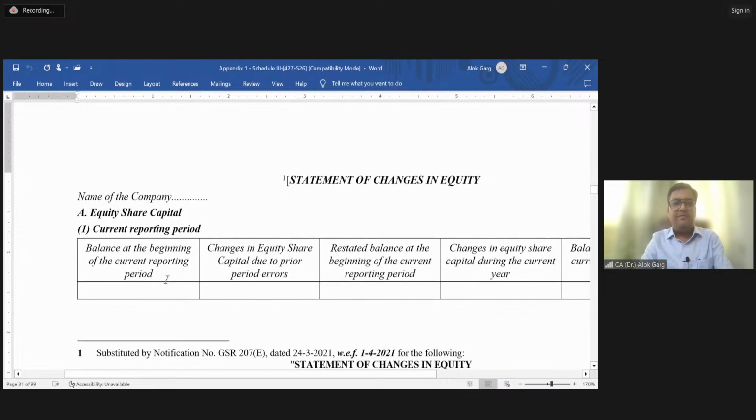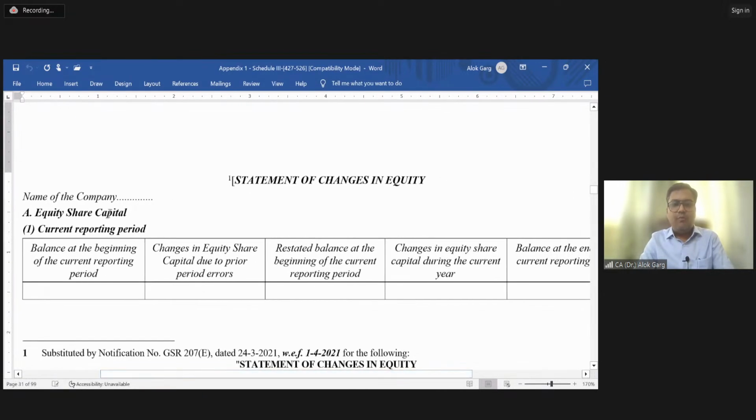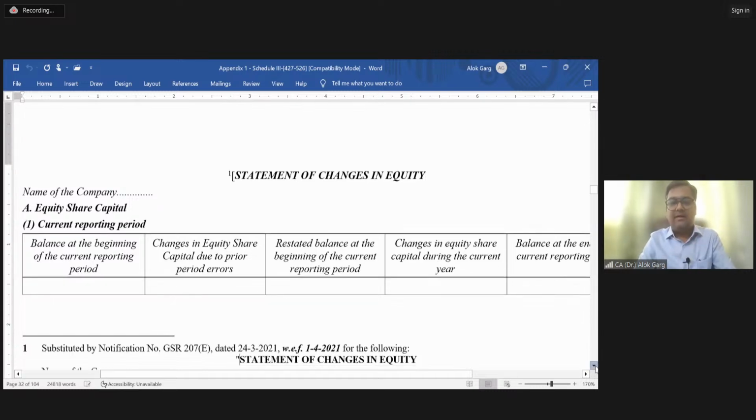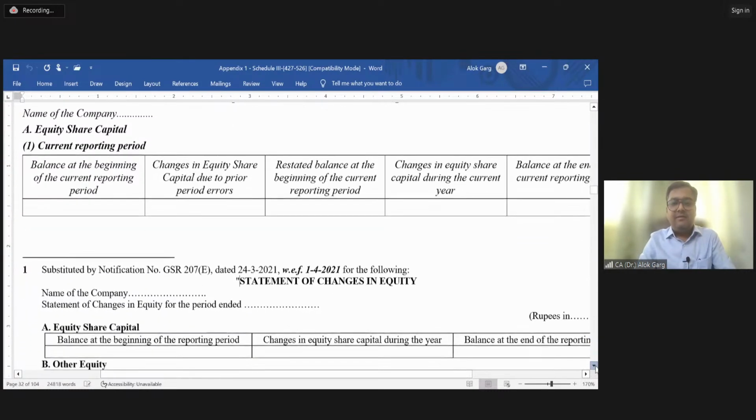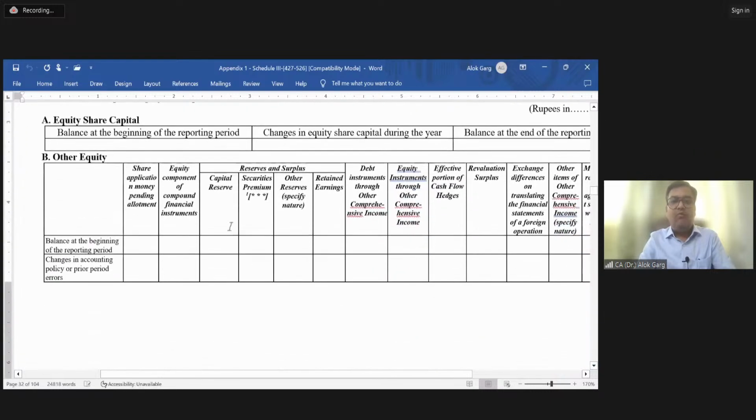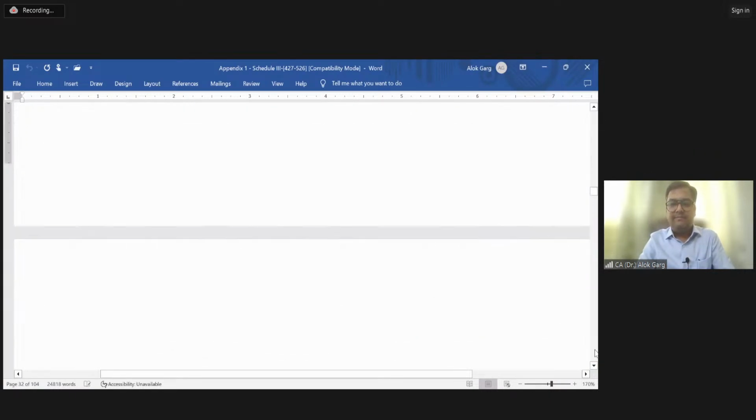Then there is a statement of changes in equity. You can see that in the statement of changes in equity, there is an opening balance. Then if there is some error in your equity share capital schedule, that error needs to be corrected. It has to be shown separately. Then the corrected opening balance, then your movement in share capital during the year, then your closing share capital, right? So you can see that. Then there is your movement in reserves and surplus and other reserves as well.